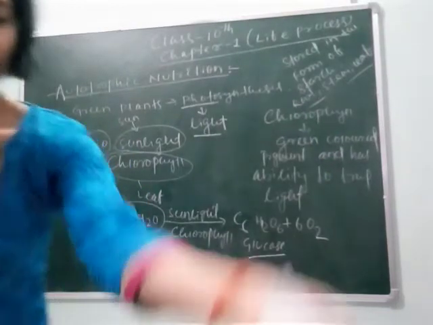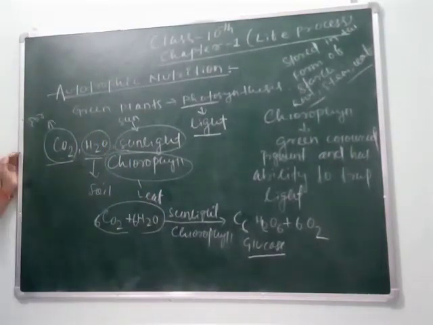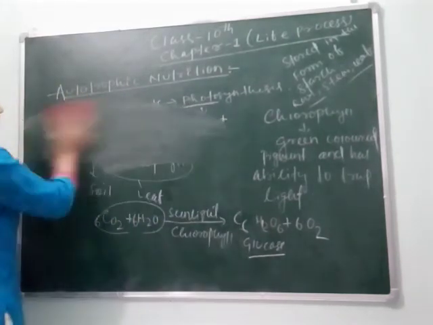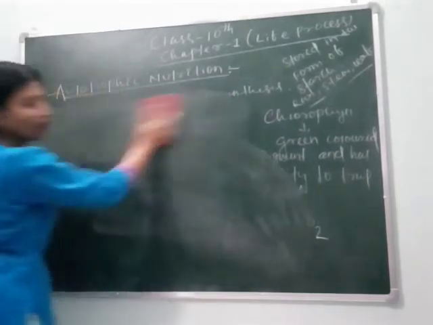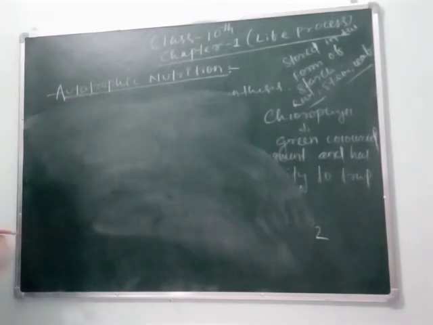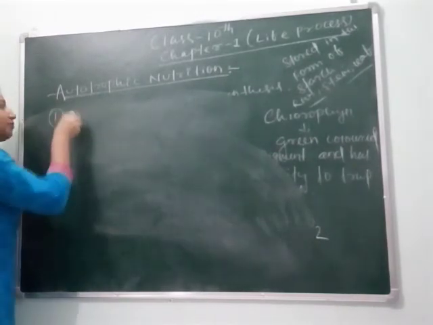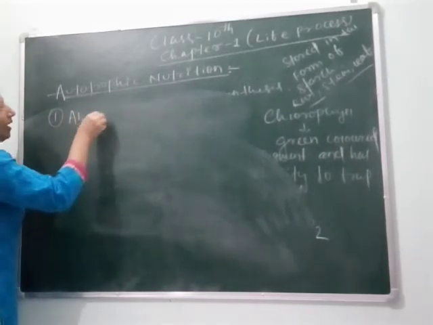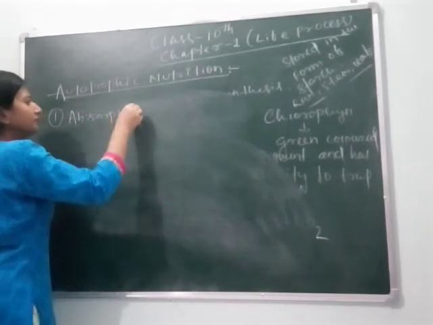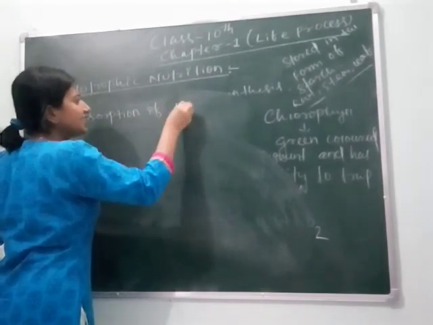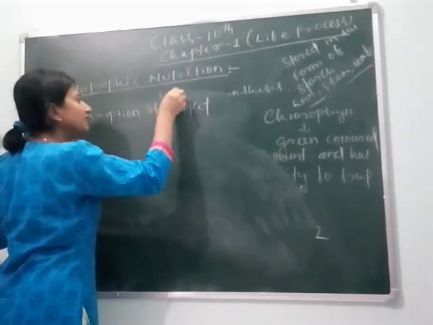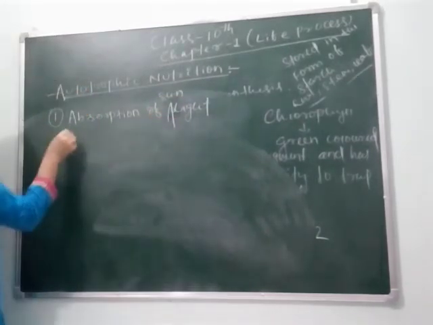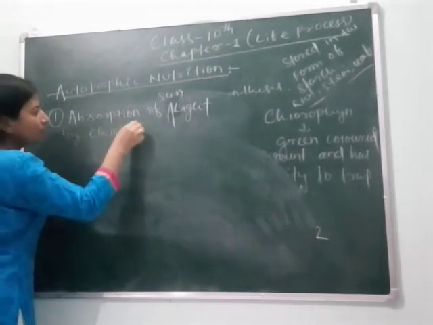So here the next topic is what happens during the process of photosynthesis, or which events take place during the process of photosynthesis. Here some processes occur. We can see first what happens. Absorption of light energy or sunlight. Absorption of sunlight by chlorophyll, the first step of photosynthesis.